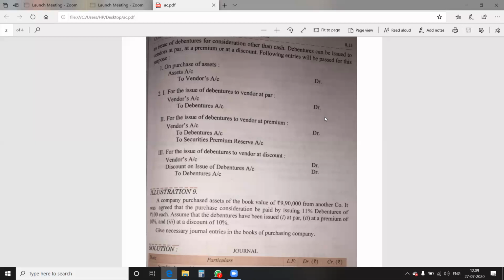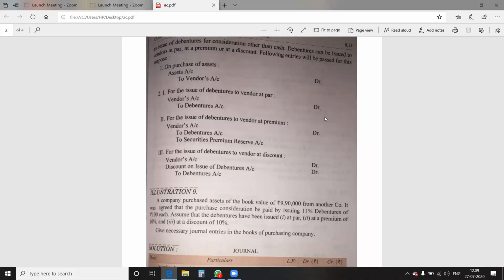Part 2 is for the issue of debenture to vendor at premium. Again, the company is issuing the debentures to the vendor. The entry is vendor account debit to debenture account. But those debentures are issued at premium. So there is an additional credit to be passed, that is to securities premium reserve account. The complete entry will become vendor account debit to debenture account, to securities premium reserve account.